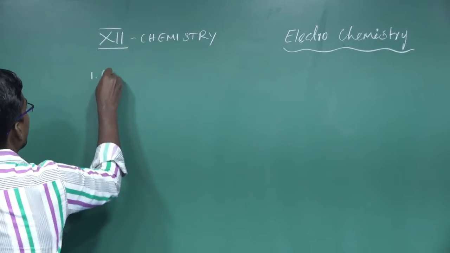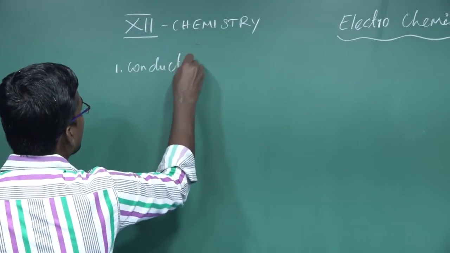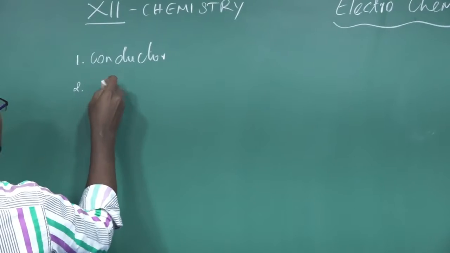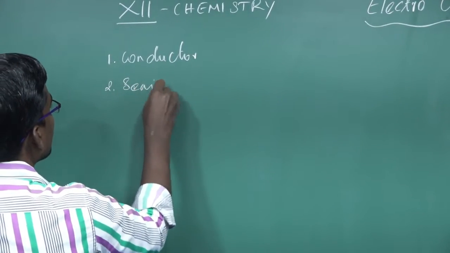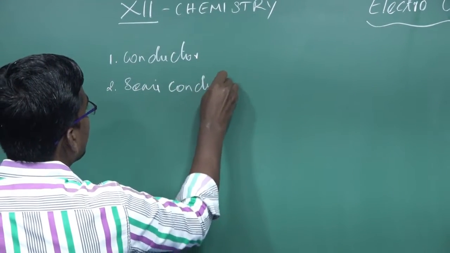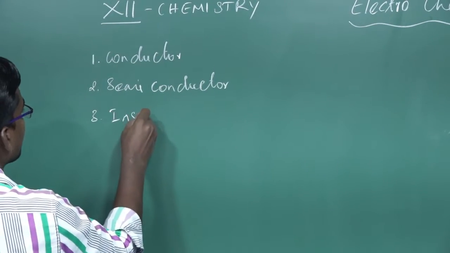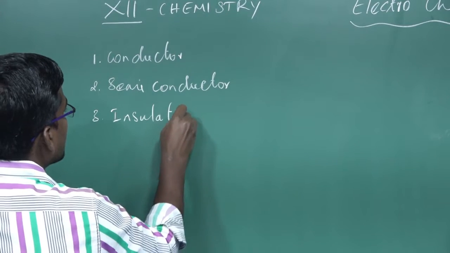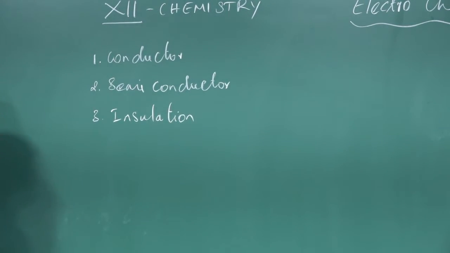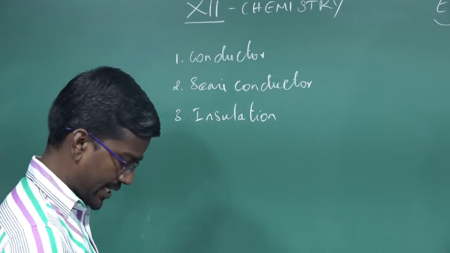Conductor, semiconductor, insulator. What is the meaning of conductor?